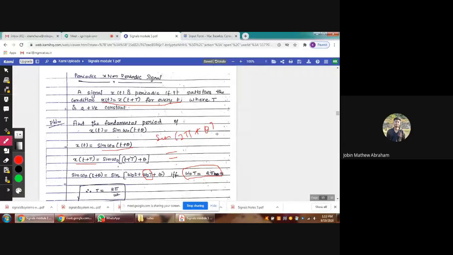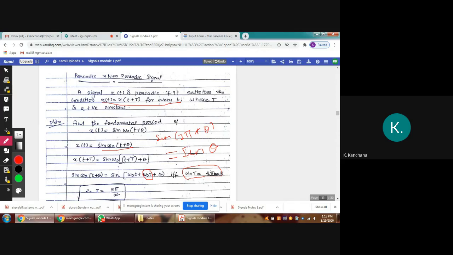Sine theta. That means 2 pi means 180 degrees. That means sine of 180 plus theta equal to sine theta. That we already studied.